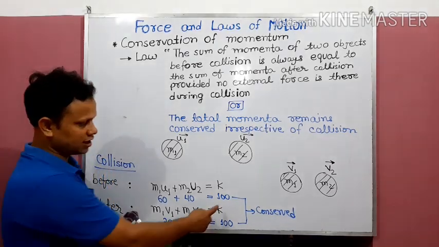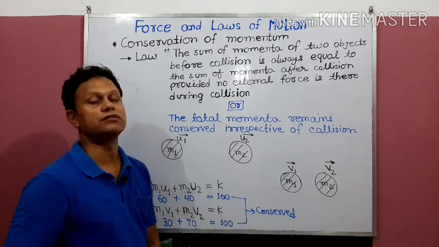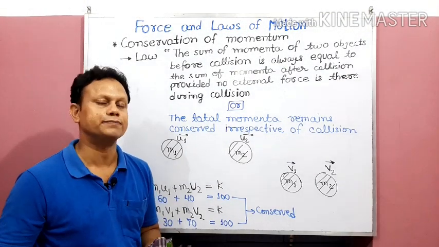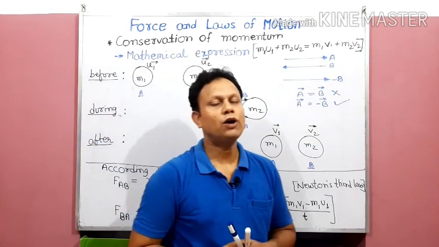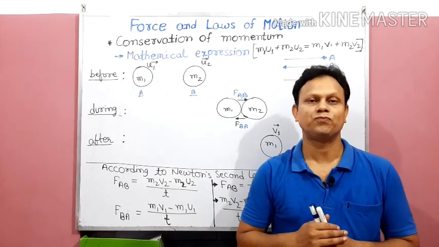So both situations are 100 and 100, which means the value is conserved. That is the meaning of the law of conservation of momentum. Okay, now it's time for how we can show the conservation of momentum mathematically.